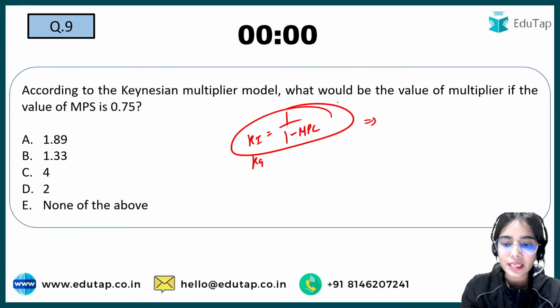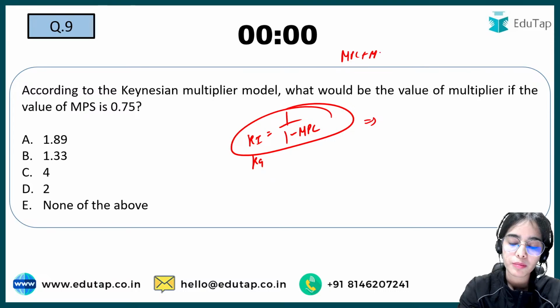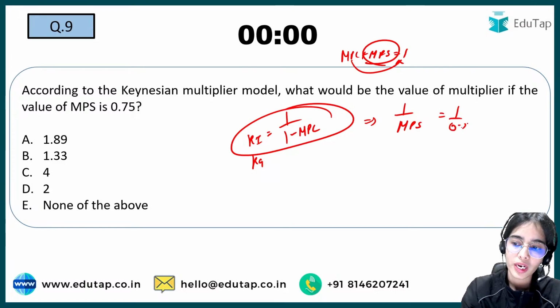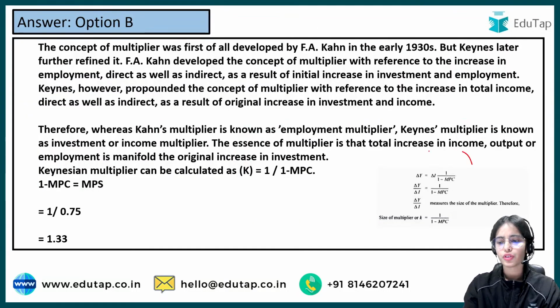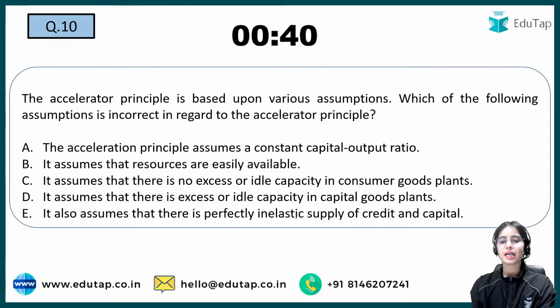1 minus MPC is what? MPC plus MPS is equal to 1. 1 minus MPC will be MPS. So 1 upon MPS, 1 upon 0.75. So that is 1.33. So here the multiplier is 1.33. So very easy, you know the formula, so you can easily answer this kind of question.